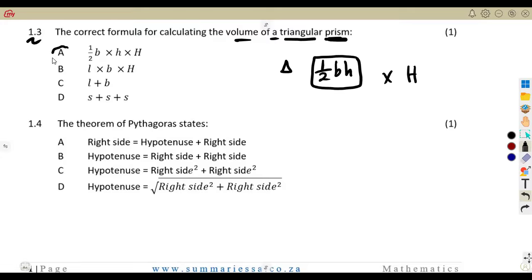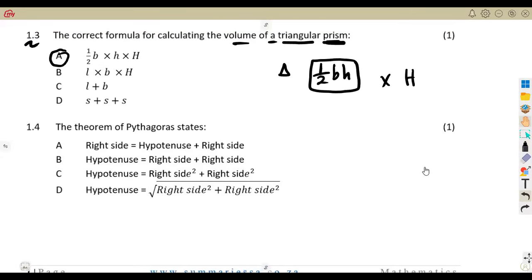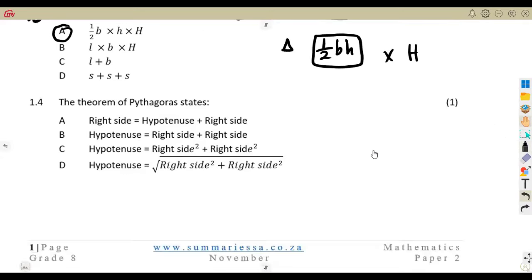So the best answer there was going to be A for a triangular prism. You just need to know your formula. So take note there, you are dealing with the volume.